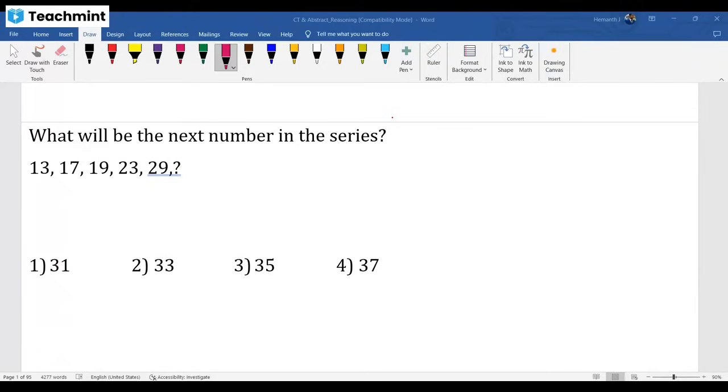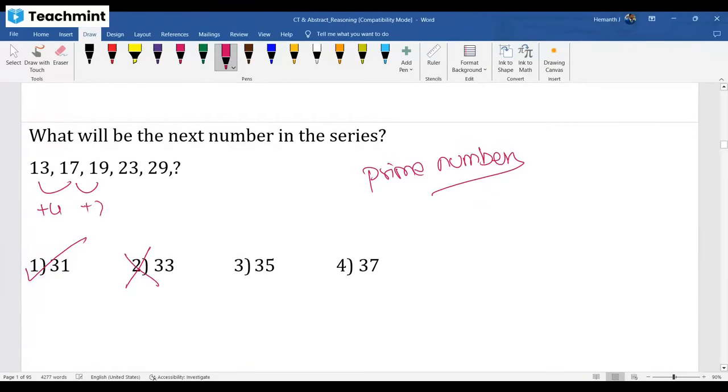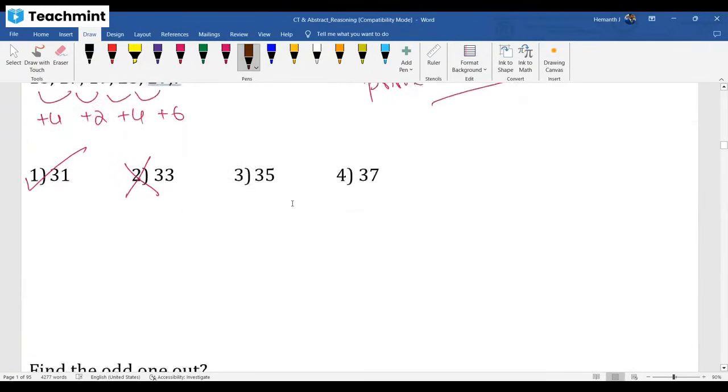That's what. I got more responses, 33, but wrong answer. Answer is 31. Why, sir? These are prime numbers. Highest priority for prime numbers, you know. In fact, some people are doing +4. What's the logic? +2, +6. Again, okay, +4, sorry. Then +6. What's this logic, right? It's not sensible, right? So actually prime numbers. Highest priority for prime numbers. In that number series video, I mentioned this also. Kindly complete it if you want 4 marks in abstract reasoning out of 15.